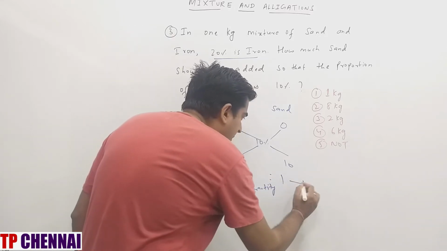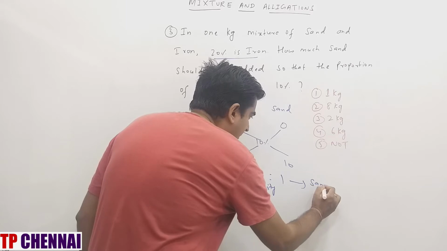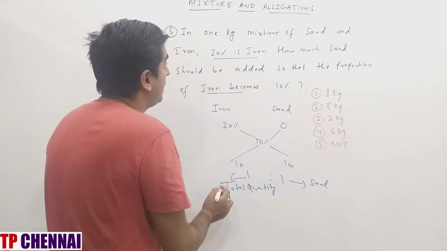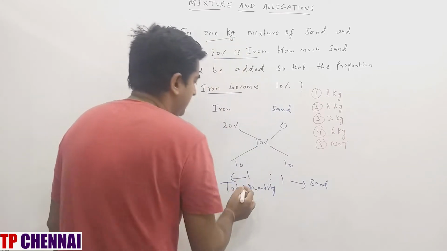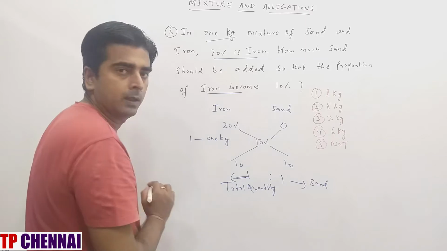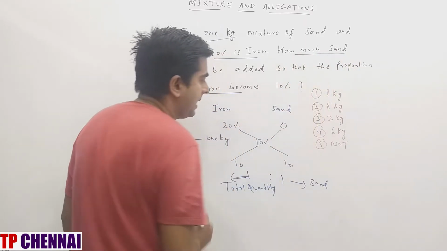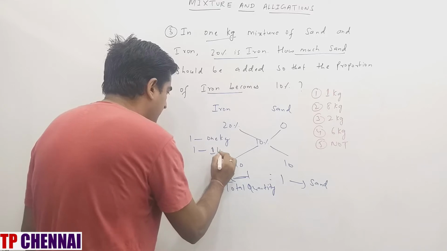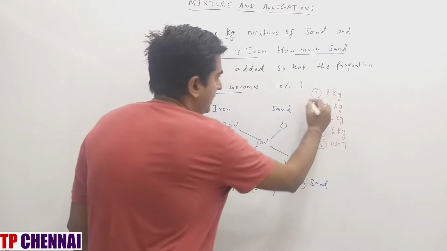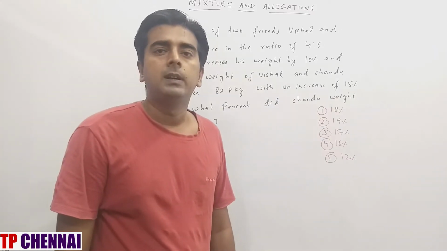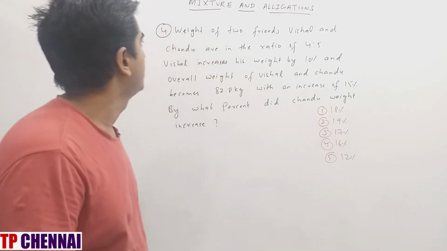And this part is nothing but how much? Sand. This part is sand only, right? So overall how much quantity is given? 1 kg. So one part is 1 kg. Now what they are asking, how much sand should be added? How much sand we have added here? 1. So this one part is again how much? 1 kg. So my answer is nothing but first option. So I hope you are clear with the previous question. Now we will see another question.